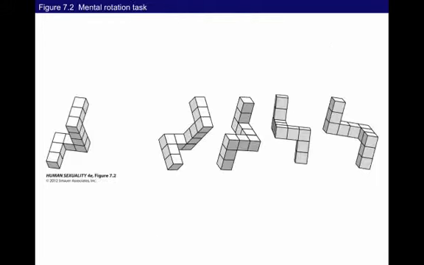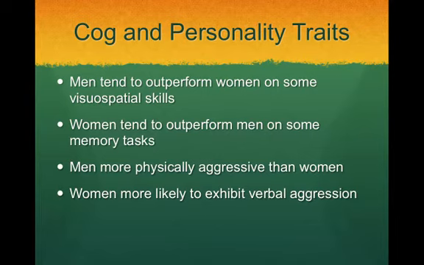Let me go back to the previous slide. We also find that men are more physically aggressive than women. Many people think this has to do with testosterone and androgens that men have, but of course it possibly could be socialized as well. However, in one way in which women are more aggressive is verbal aggression. So women tend to be higher on verbal aggression than men. So again, you can argue whether these are